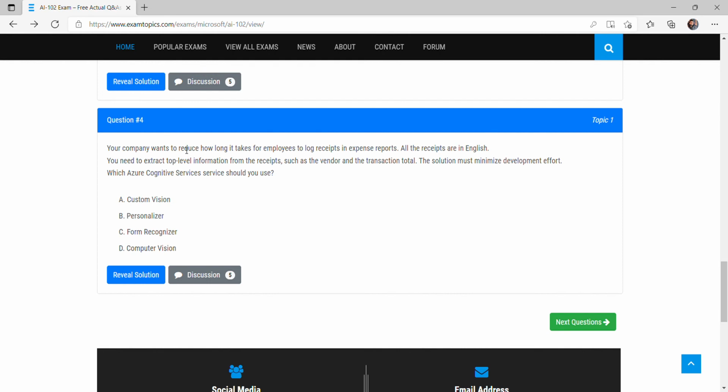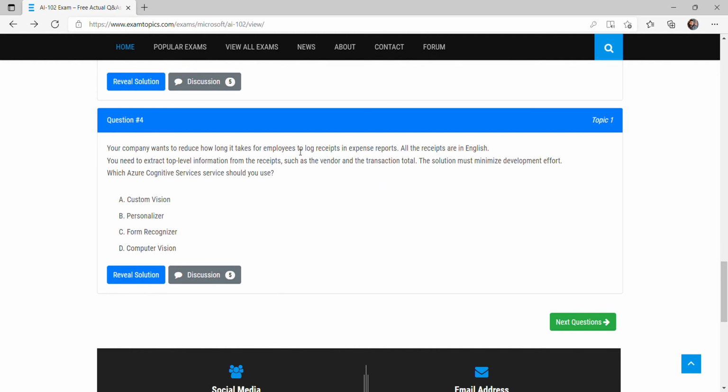So the company wants some models or services from Azure. That service should read the receipts and extract information like date, vendor name, total transaction amount, GST, etc., and export it into Excel or some database.